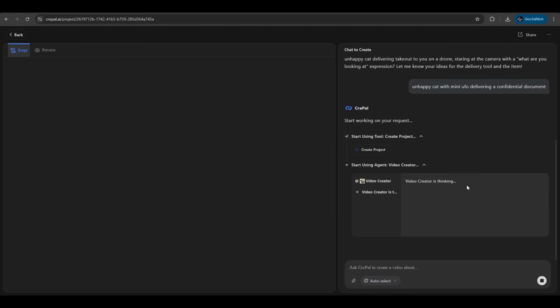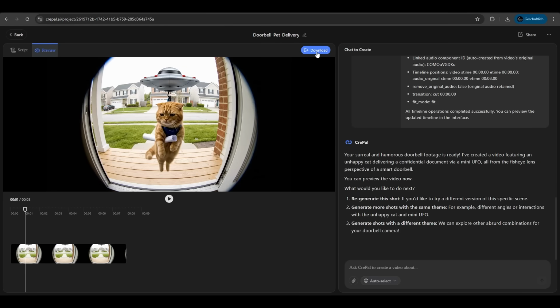We hit enter. So as you can see, it leads us through the whole process here. We just enter a few words. It's guiding us through all the questions. Very nice, very easy to understand. Now it's generating the video with Google Veo 3. Let's skip this part. So let's download the video first.